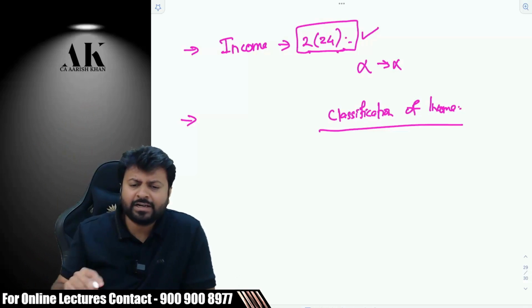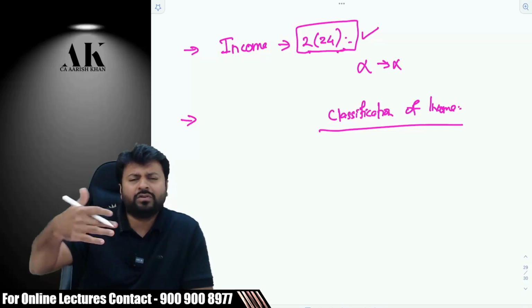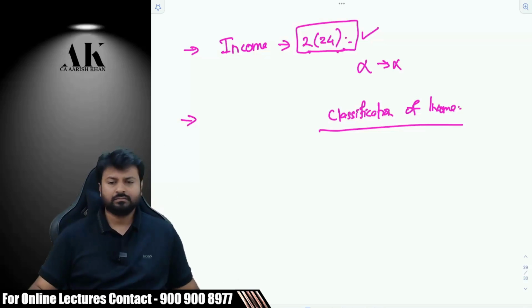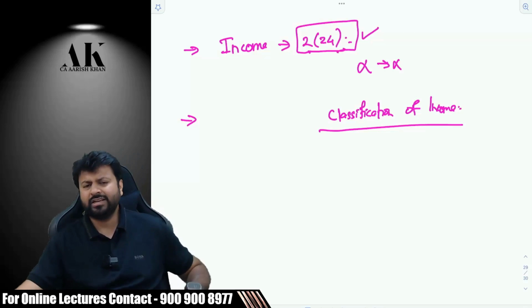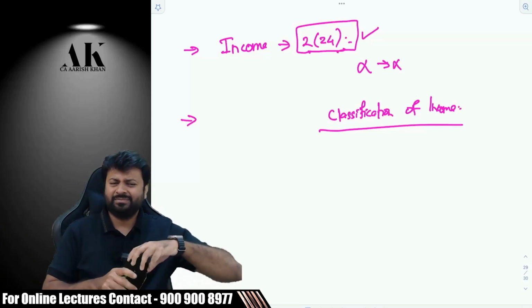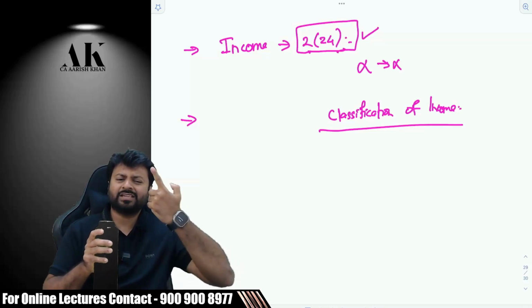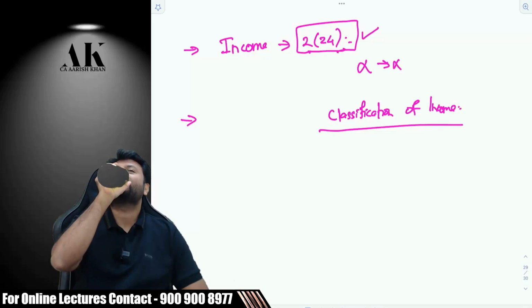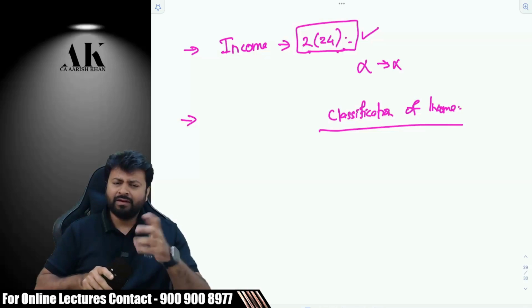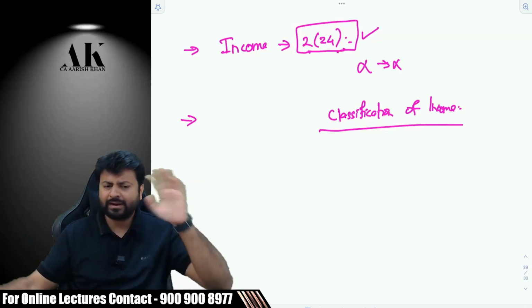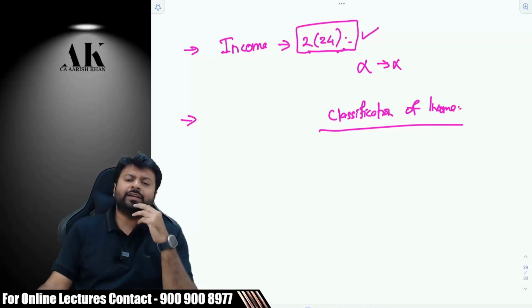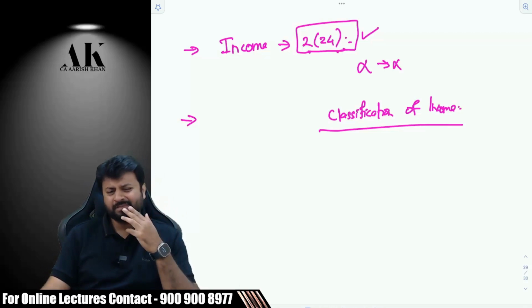So income is divided into 5 heads. Let's have a conversation now. Why? What is the need to divide income into all these things, sir? Make it simple now. One nation, one income. Why are deductions different? That's what it came back to, the same question. Why is there a need to keep different deductions for different heads?